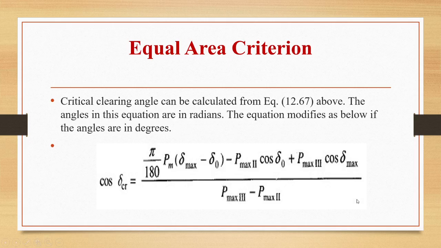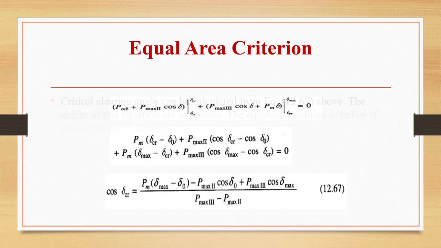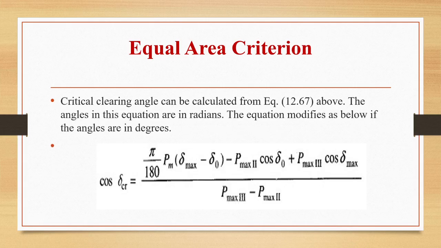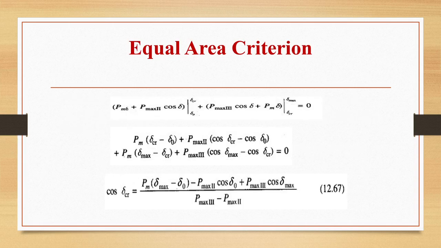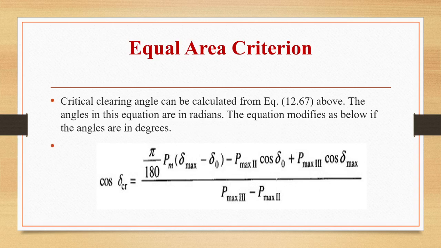Critical clearing angle can be calculated from this equation. Angles in this equation are in radians. Equation will modify if the angles are in degrees. So if we are finding out in degrees, okay, cos delta critical is pi by 180 into Pm, delta max minus delta naught minus Pmax 2 cos delta naught plus Pmax 3 cos delta max by Pmax 3 minus Pmax 2.